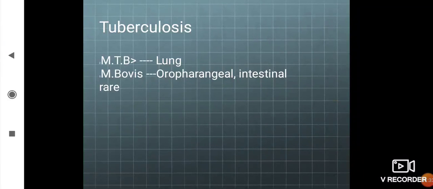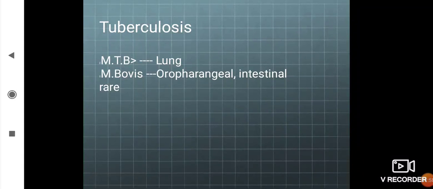Tuberculosis. Do you know what is the causative organism? Yes. The causative organism is Mycobacterium tuberculosis, the tubercle bacilli. It's a rod-shaped organism which is almost 0.5 to 3 micrometer in size. It is acid fast. Why is it acid fast?